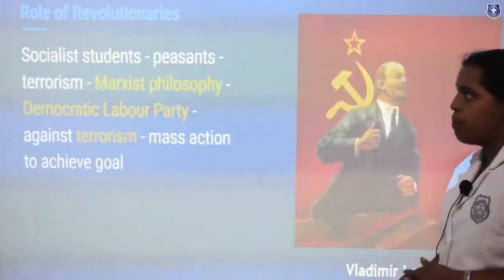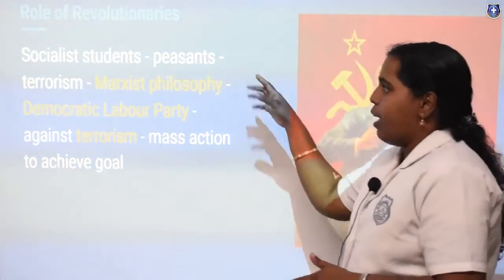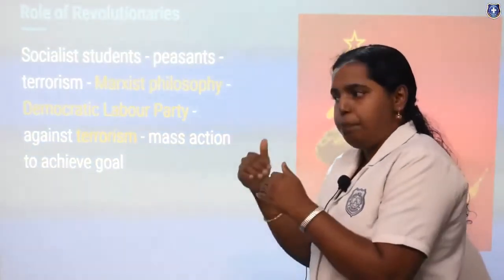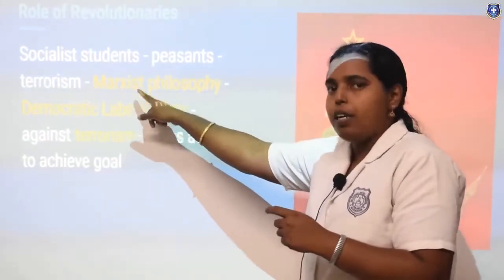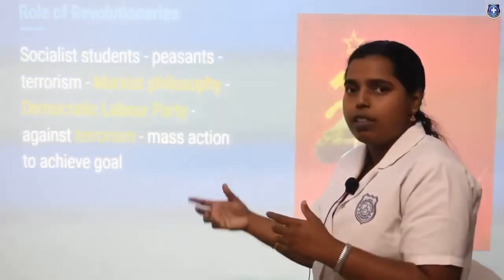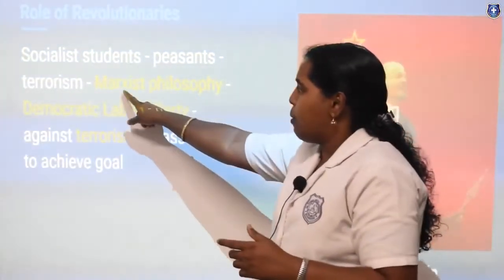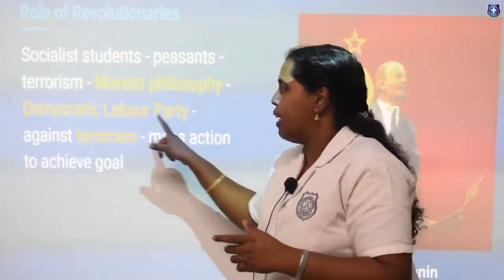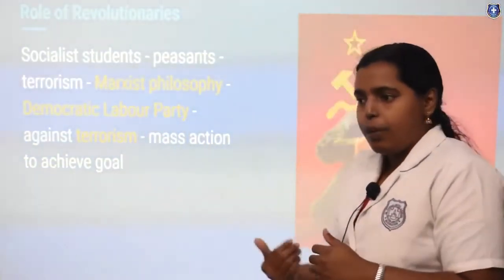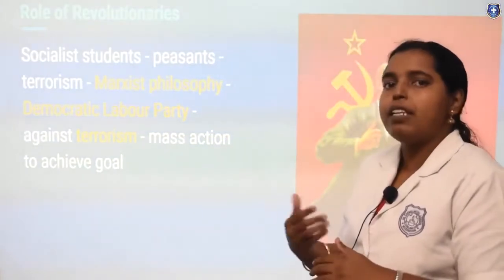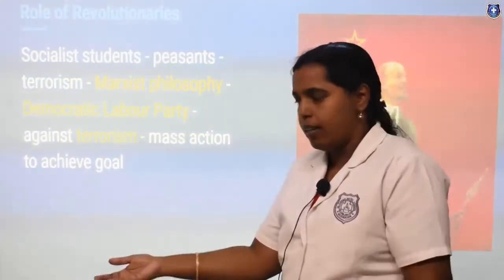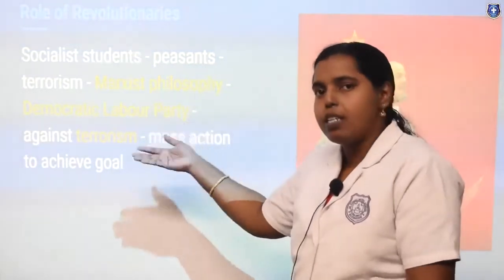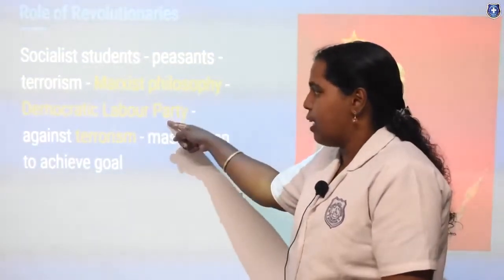The next one is the role of revolutionaries. After this time period, various ideologies came up. They were popping out in this time period: Marxist philosophy and the Democratic Labour Party. Many parties and revolutionary ideas were started in order to benefit the lower classes, that is the peasants, labor parties and workers.